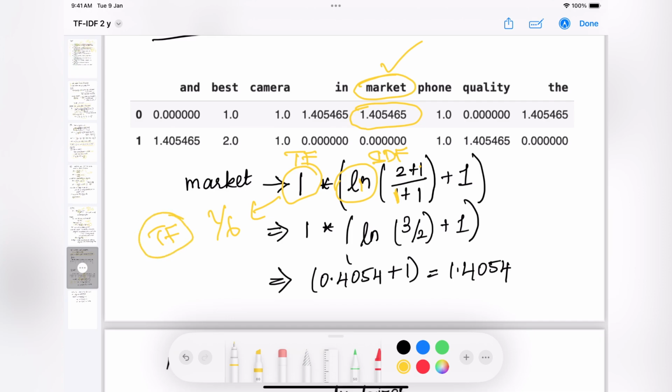Instead, it's using the count vectorizer. Count vectorizer is nothing but the formula which we use to calculate the bag of words. In bag of words, we just calculate the occurrence of words in the review, right? So basically, this is the bag of words output, and this is the IDF output. Once we multiply them, we get 1.4054. So this is what scikit-learn gives us.